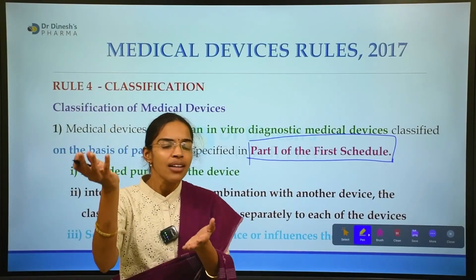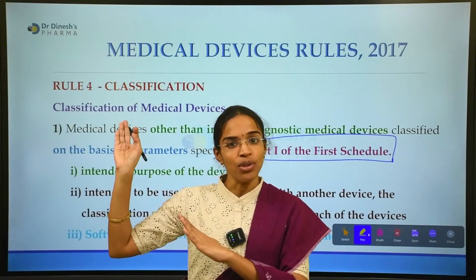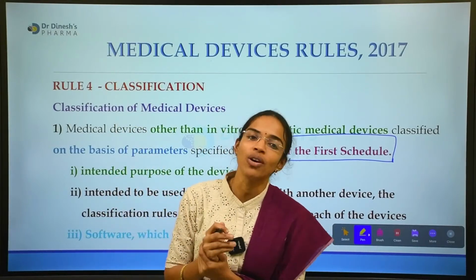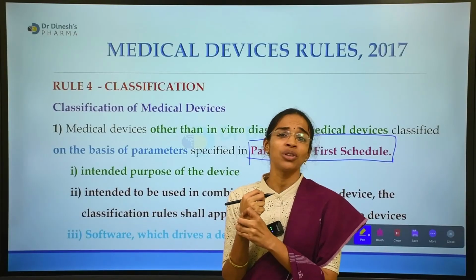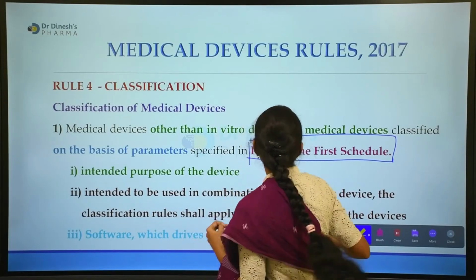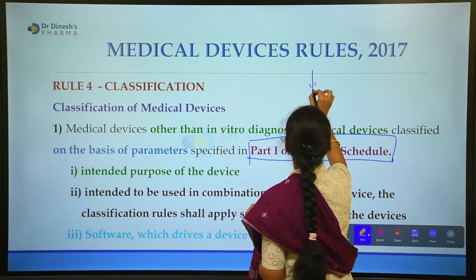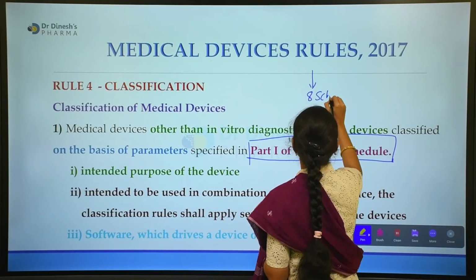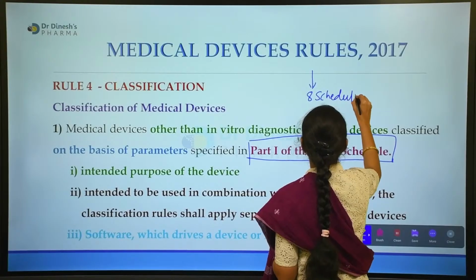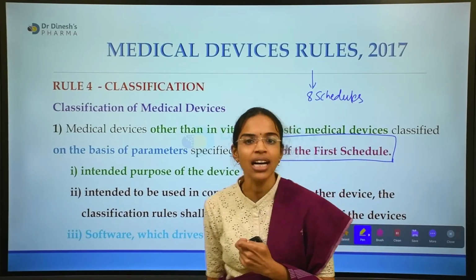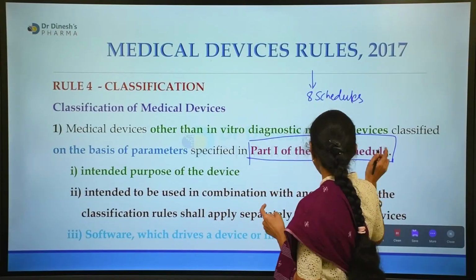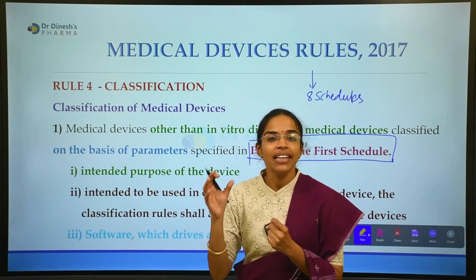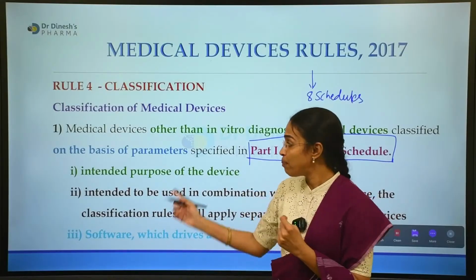So again, we need to jump to the First Schedule, right? We have discussed how many schedules there are in the MDR 2017. MDR 2017 covers a total of 8 schedules, and out of that, the First Schedule itself describes the parameters.